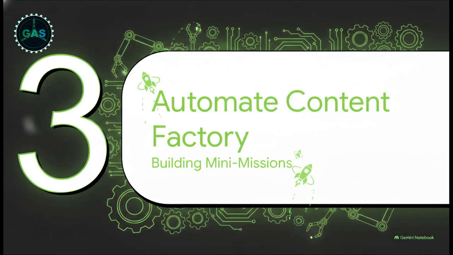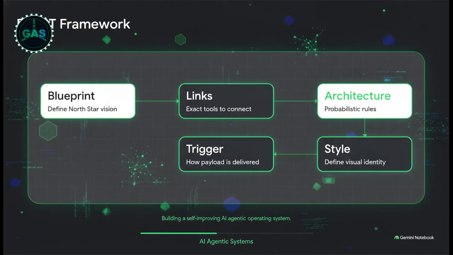All right, let's shift from theory over to application. Section 3. Automating the content factory and building those mini missions. This is where we build mini missions using the agent architecture we just talked about. But to instruct an agent properly, you need a solid framework. Enter the BLAST framework. It's a universal instruction manual for programming any AI project.